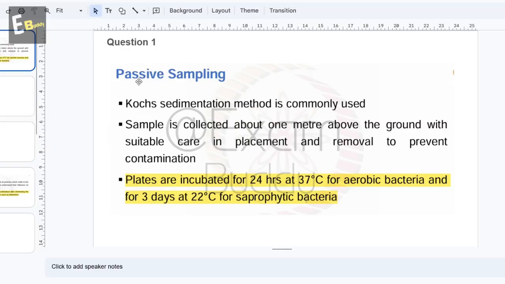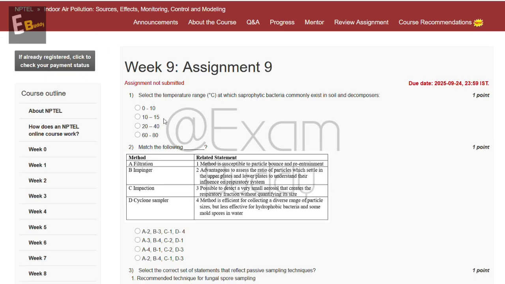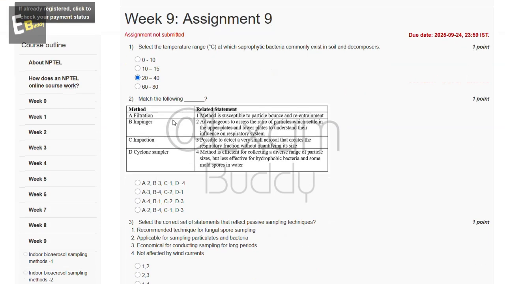So question first, passive sampling. Plates are incubated for 24 hours at 37 degrees Celsius for aerobic bacteria and for 3 days at 22 degrees Celsius for saprophytic bacteria. So the answer of our first question is C, 20 to 40. Now the second question is match the following. So these are the methods and these are the related statements. So these are the options and the answer of our second question is B.